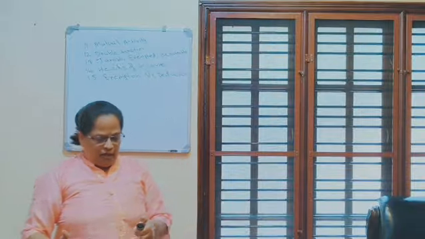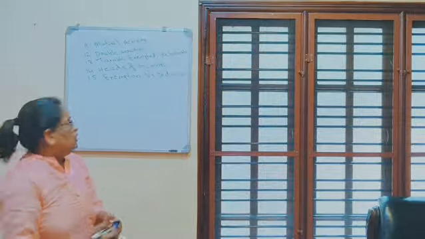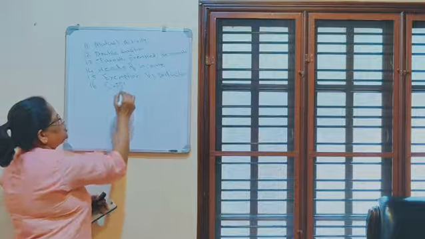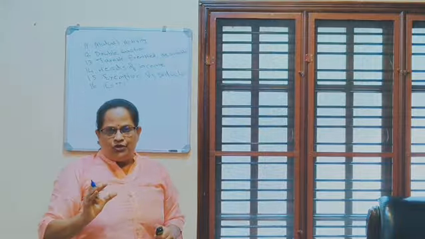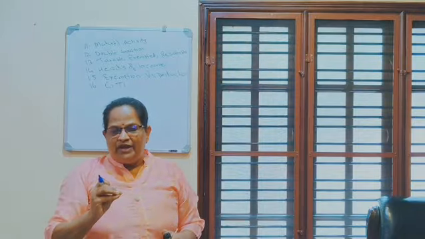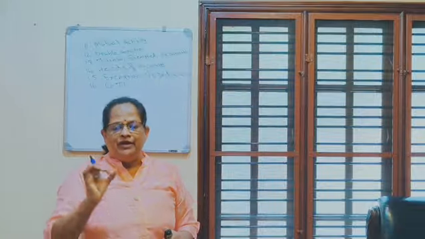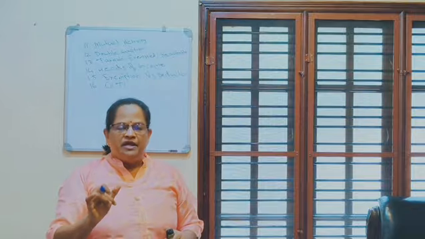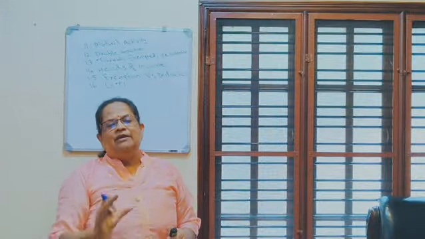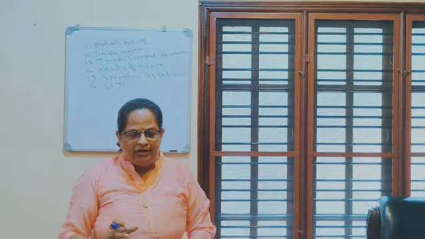Now, next point you have to remember: what is gross total income? Gross total income, we always use GTI. This short form you have to remember. Gross total income means income from all 5 heads of income. What are the 5 heads of income? Income from salary, income from house property, income from business or profession, income from capital gain, income from other sources. So when you combine all the incomes under these 5 heads of income, it is called the gross total income.